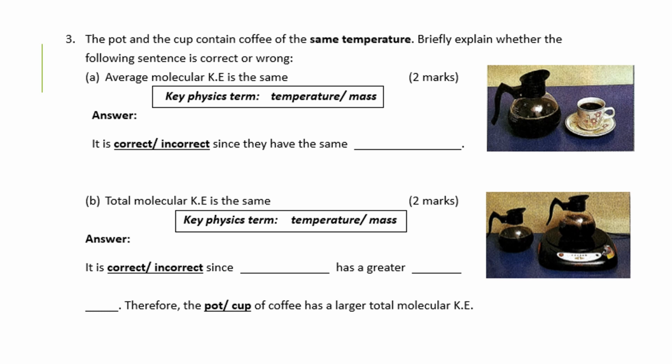Now here comes question 3. The hot pot and the cup. Now you find the hot pot, the pot and the cup. This is the pot and this is the cup. For sure you know that for the pot, the mass is much greater. The mass is larger here, while the cup is smaller. So they have the same temperature. Same temperature means